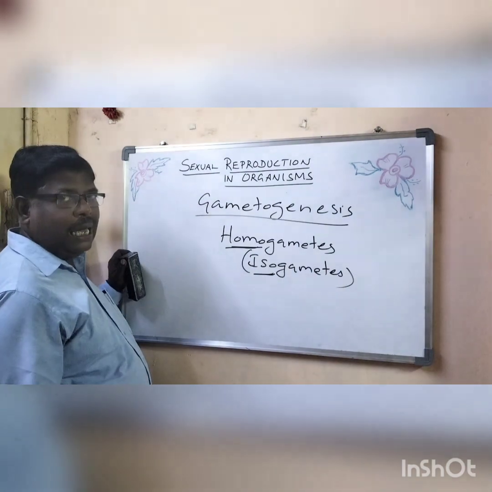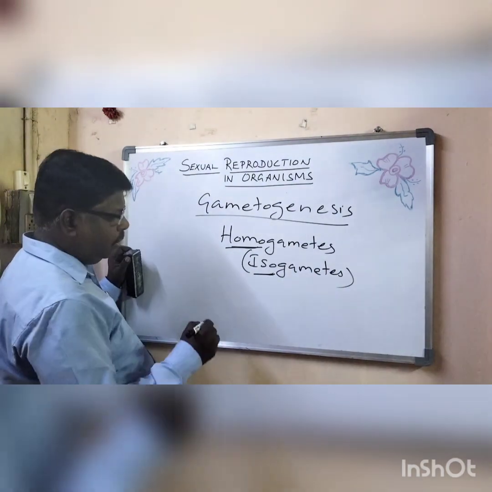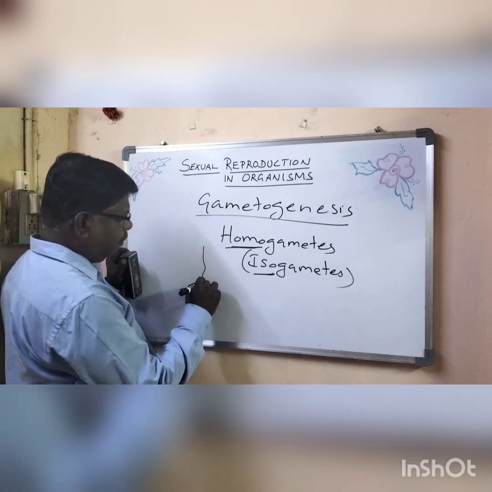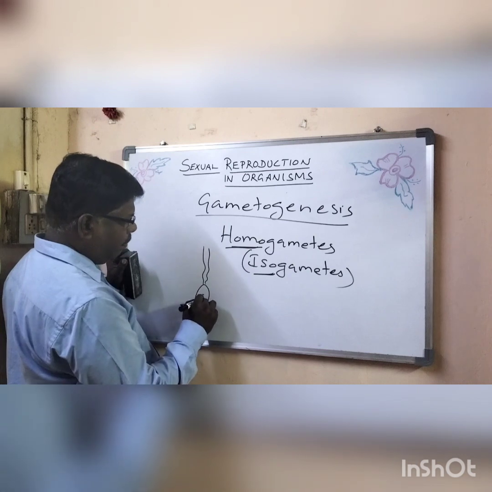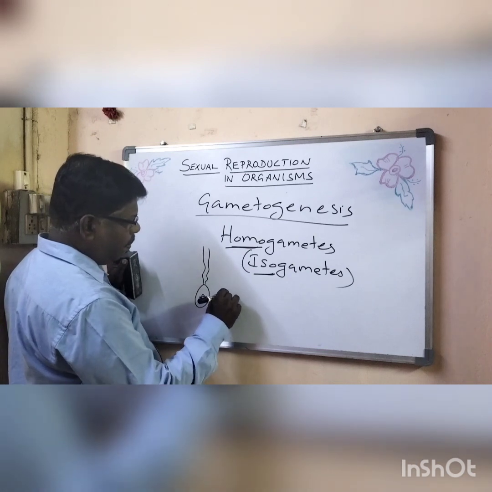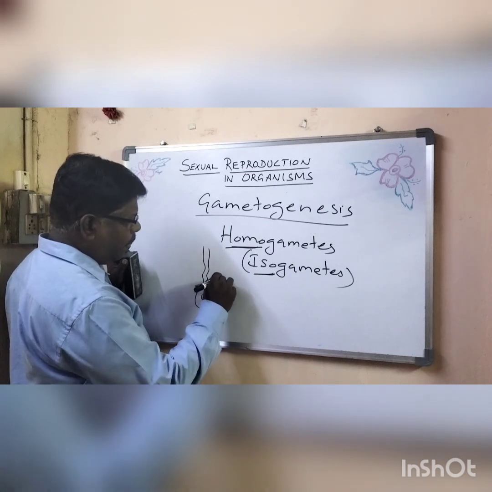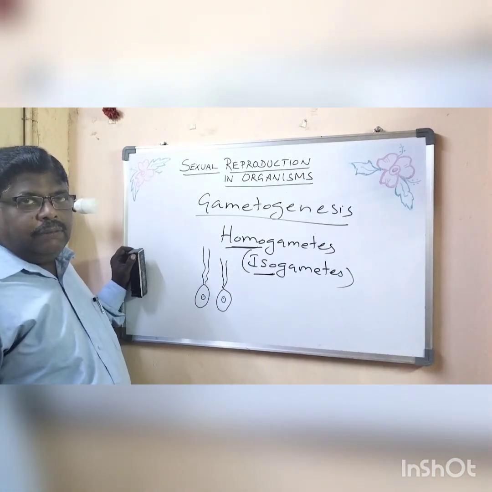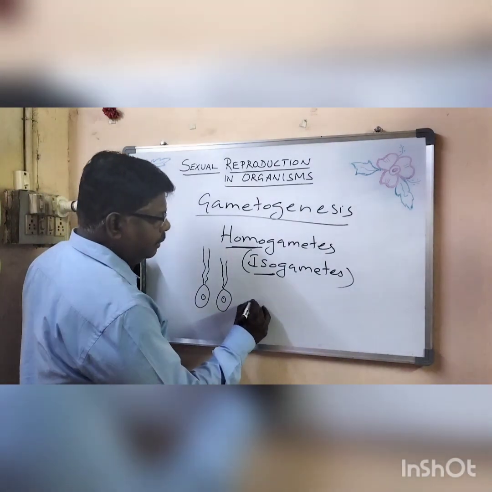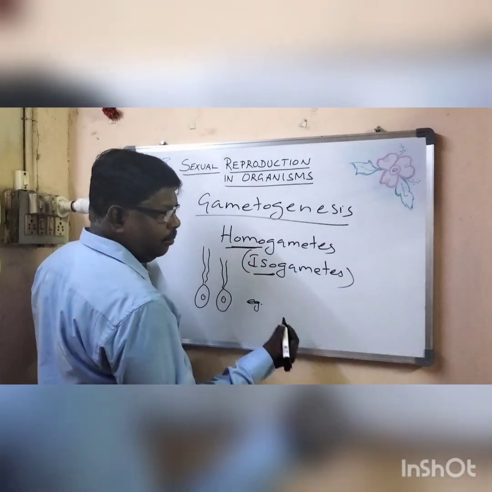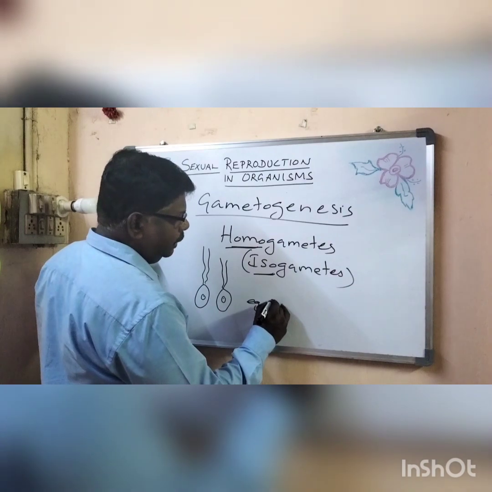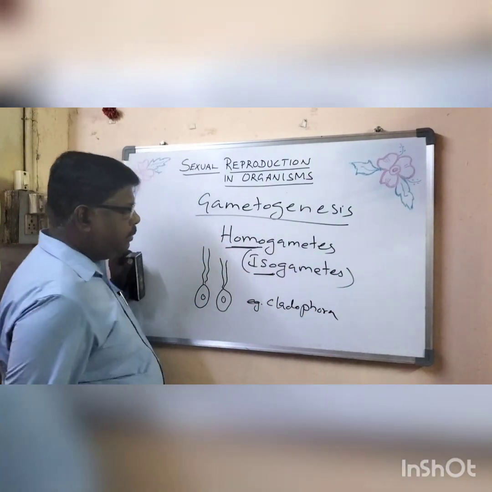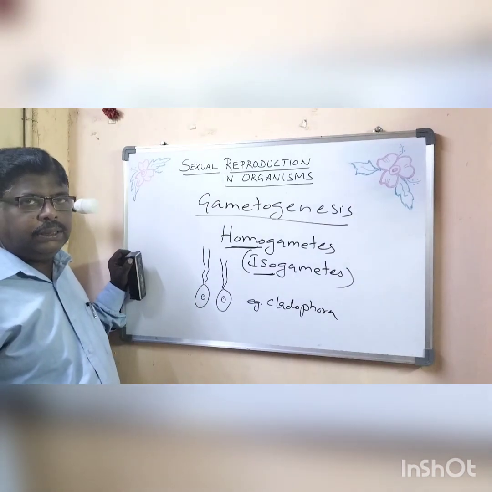Example, in algae called Cladophora, male and female gametes will be the same. So we cannot differentiate which is male and which is female. So this is called isogametes or homogametes.